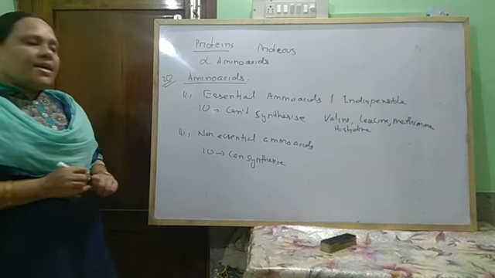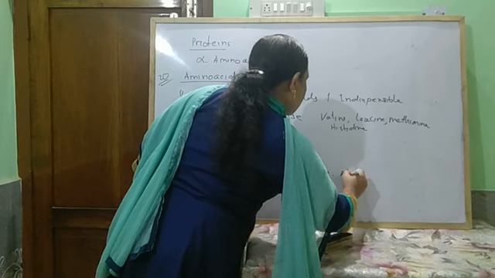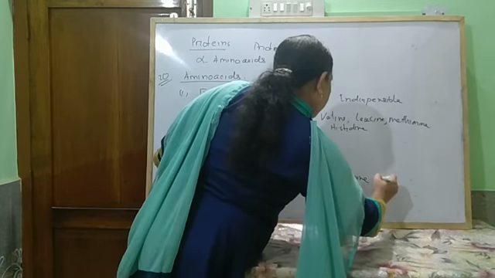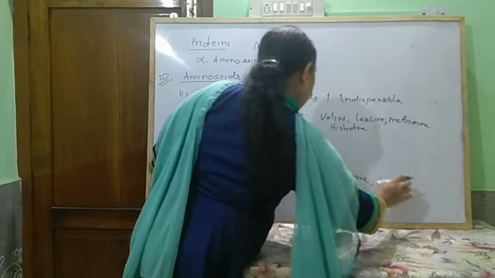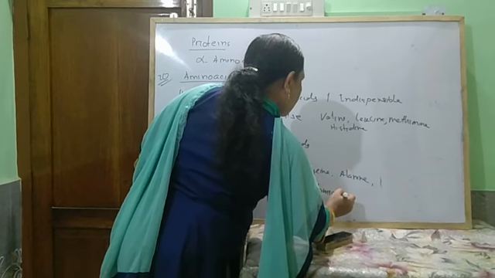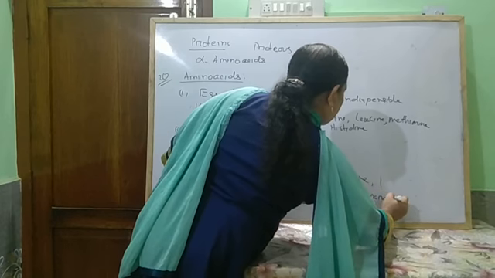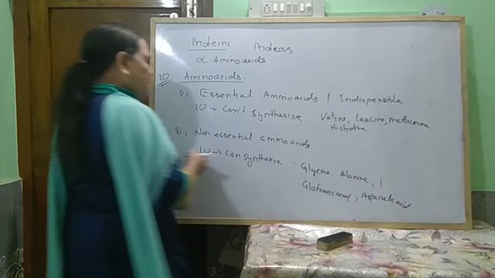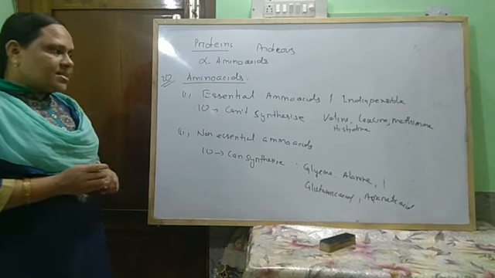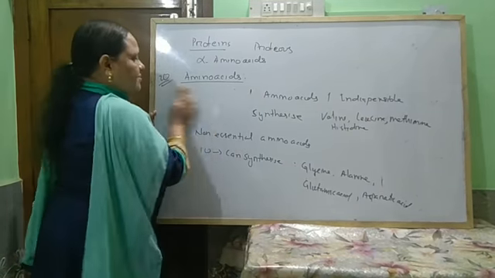Some examples are glycine, alanine, phenylalanine, glutamic acid, aspartic acid, etc. Next, come to the properties of amino acids.